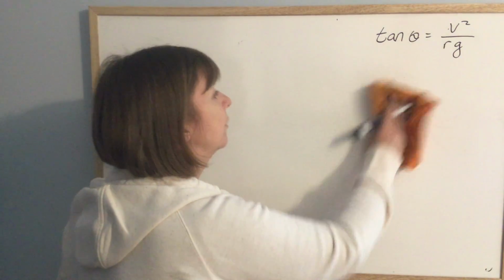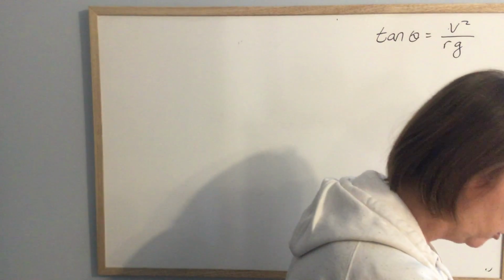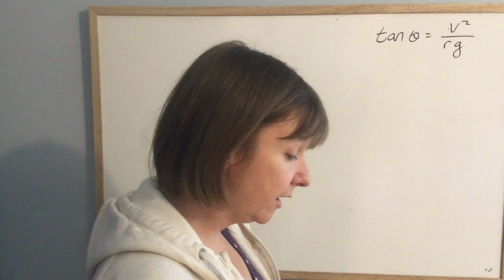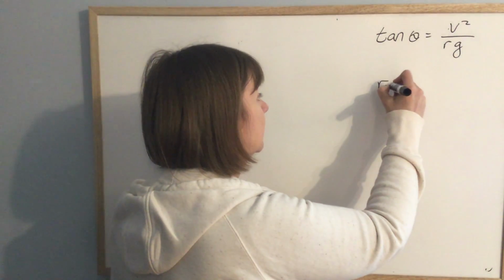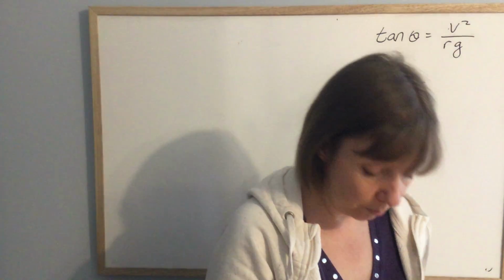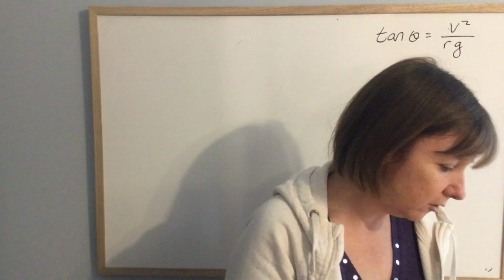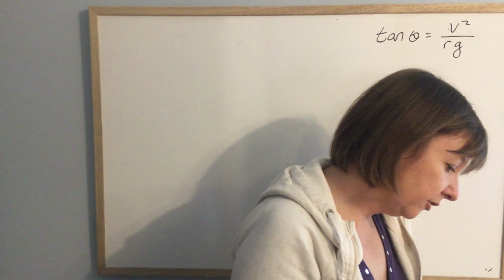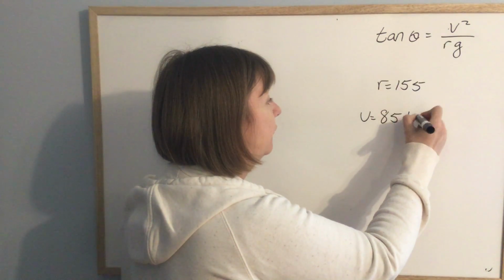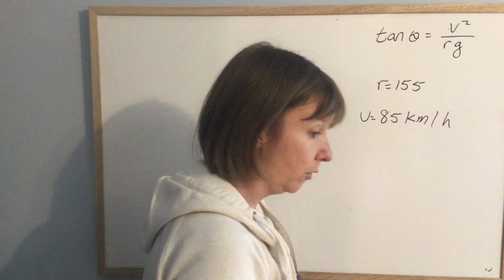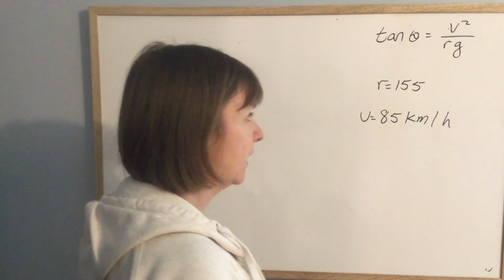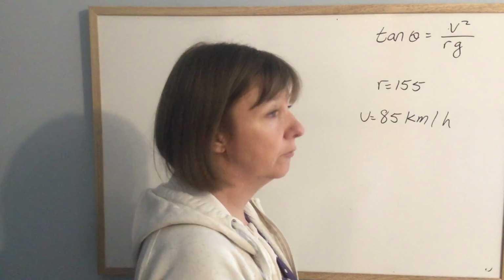I saw more than one person with this question as I went through your stuff, so just in case. An engineer has to design a highway curve with a radius of 155 meters, so he knows that has to be the radius of the turn, probably because that's the land that they have available to do that. And it needs to accommodate cars going at a velocity of 85 kilometers per hour. So really the first thing you have to do is change that into meters per second. For some people, that's easier than for other people.